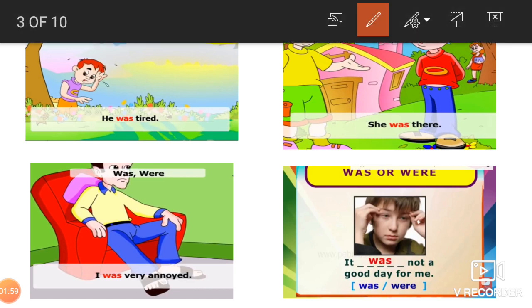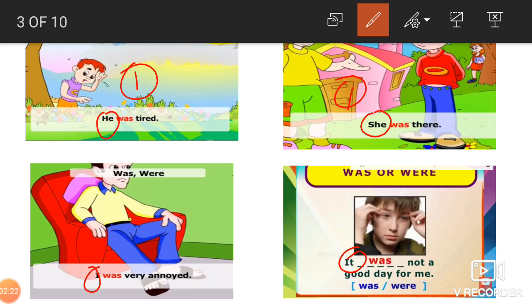Now, see here, was and were. We are talking about he. He is one person, that is why was. He was tired. Here, she is also one person, that is why she was there. वो वहाँ पे थी. I is one person. I was very annoyed. Again, it is also one. It was not a good day for me.